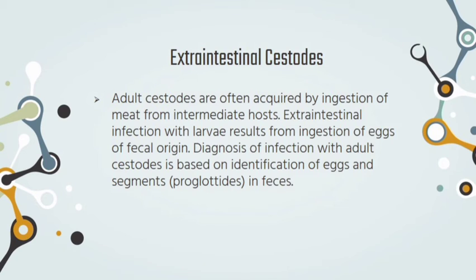Good afternoon, I'm Justin Fronda and I will discuss the extraintestinal cestodes. Adult cestodes are often acquired by ingestion of meat from intermediate hosts. Extraintestinal infection with larvae results from ingestion of eggs of fecal origin. Diagnosis of infection with adult cestodes is based on identification of eggs and segments in feces. In other words, the adult cestode elicits little host inflammatory or immune response, in contrast to the strong responses elicited by the larval stages in tissues.